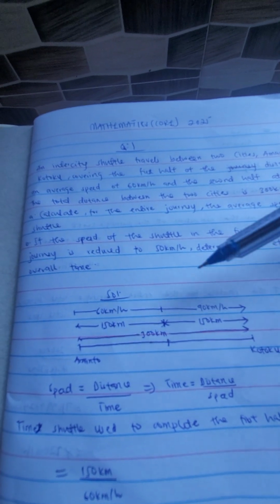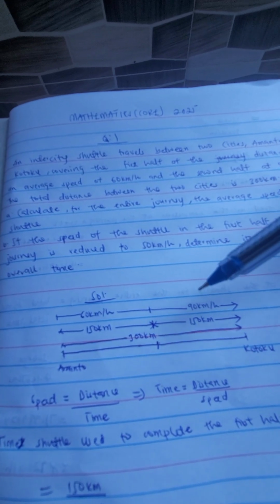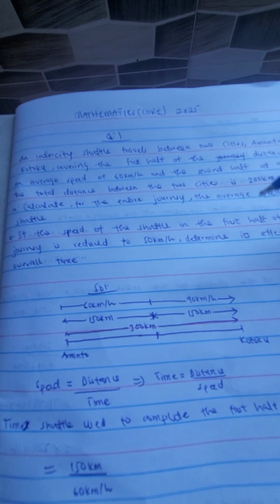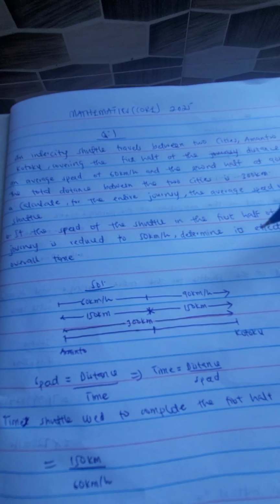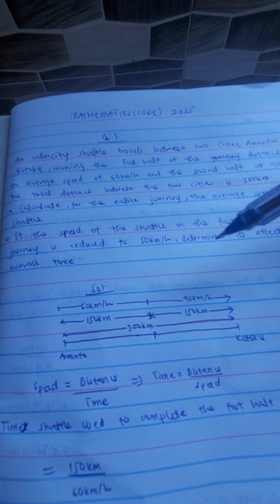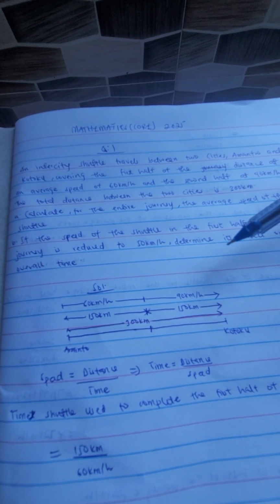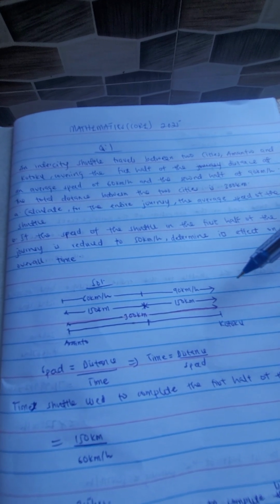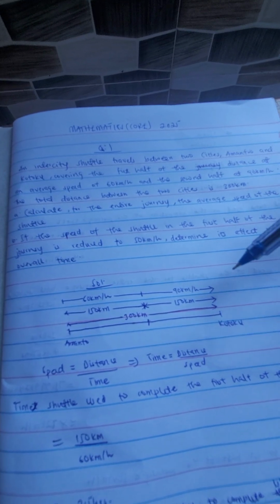Now, let me give you a fair idea of what to do. The whole thing here, you are just supposed to find the time the shuttle used in the first half of the journey and the time used in the second half of the journey. When we get those times, we just add them, get the total time used in the entire journey. Then, if you want to calculate the average speed, you know that average speed is distance over time. So it's just going to be what? The total distance over the total time taken by the intercity shuttle to complete the journey.